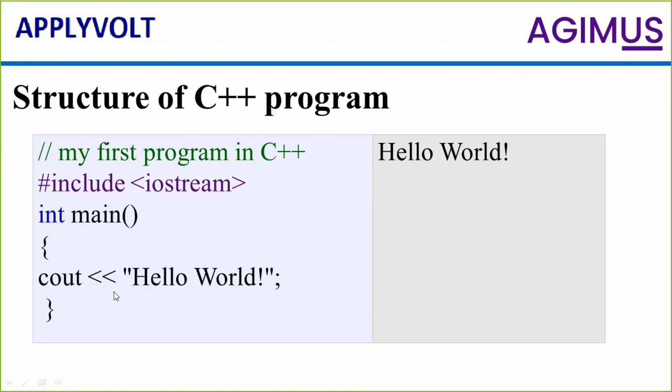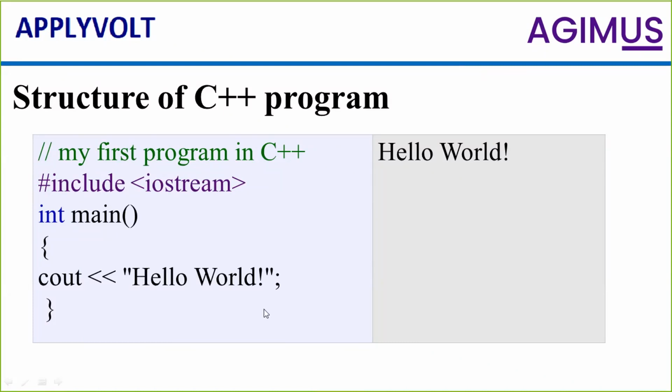As it is simple. So to get anything to print on the output screen, I should have C in and C out. What is C in and what is C out? I will discuss you in the coming slides. So C out will give you or it will accept the information to give you the output. Hello world. So whatever you write in the single quotes or double quotes is a string. Double quotes in C++ is used to identify the string, and in single quote, it will identify the single character.